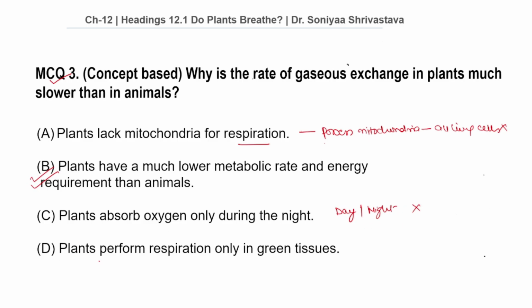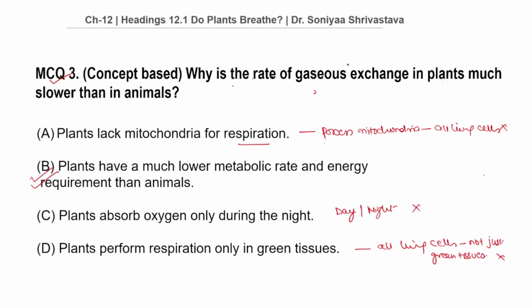Why not option D? Plants perform respiration only in green tissues. Respiration occurs in all living cells, not just green tissue. Therefore, this option is also wrong.